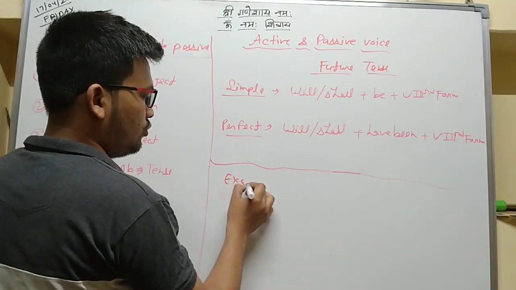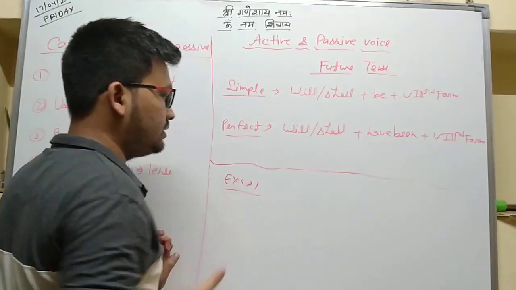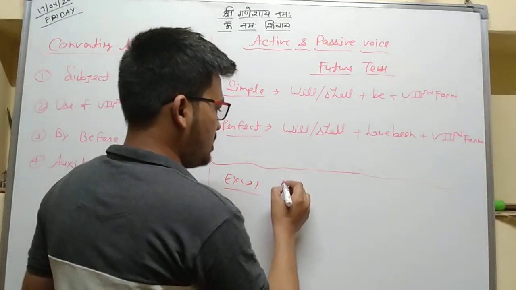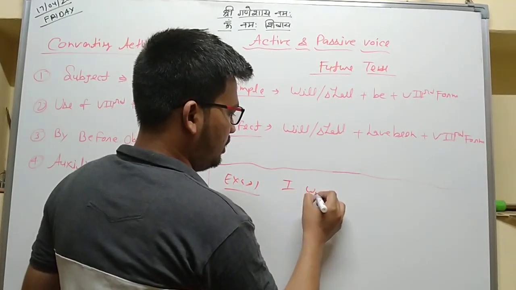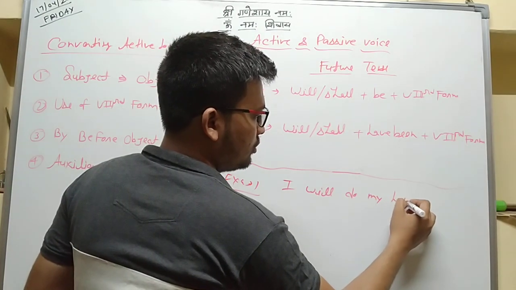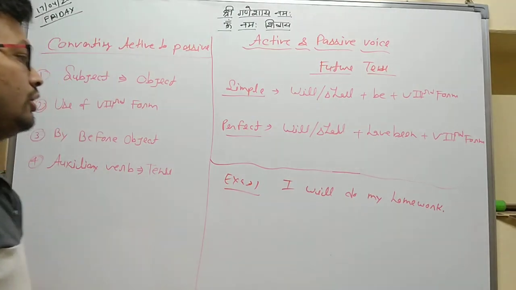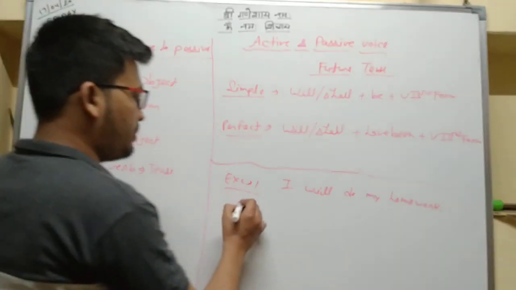Example 1. Simple sentence. Let's suppose any sentence: I will do my homework. So what is the passive voice?